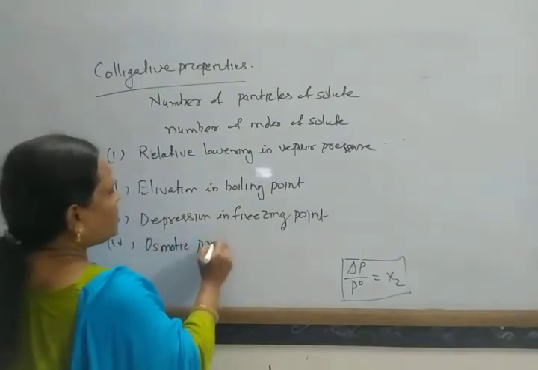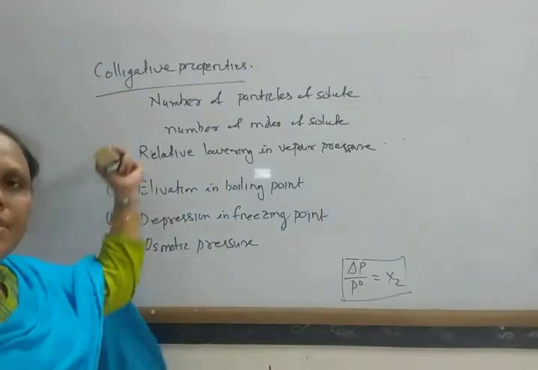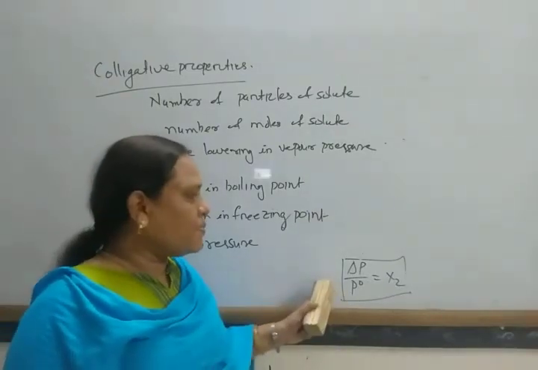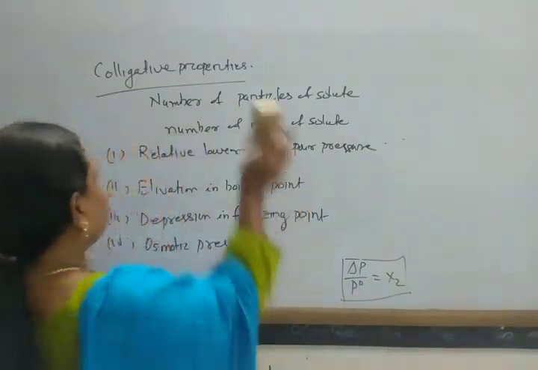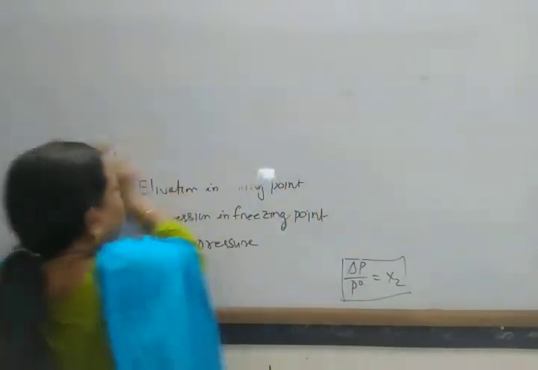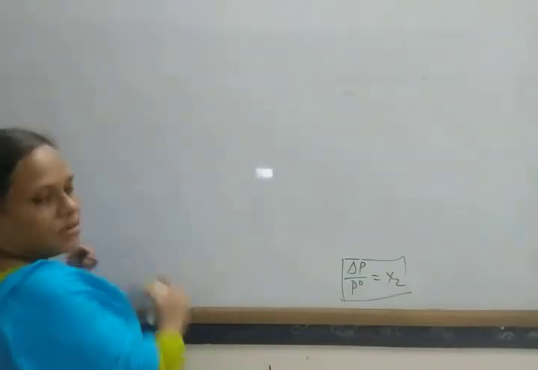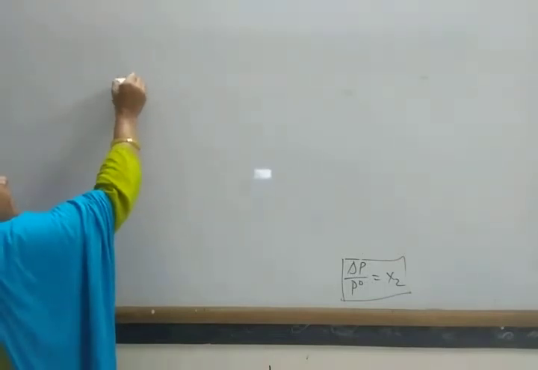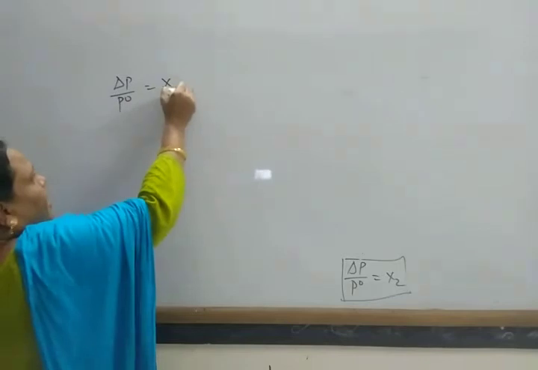Osmotic pressure. So these are known as your different colligative properties. Let us discuss the colligative properties. The lowering in vapor pressure is a colligative property. So from Raoult's law, we know del P by P naught equal to X2.